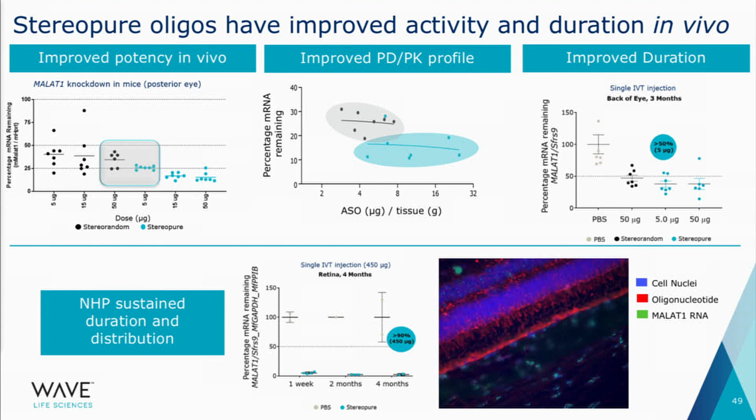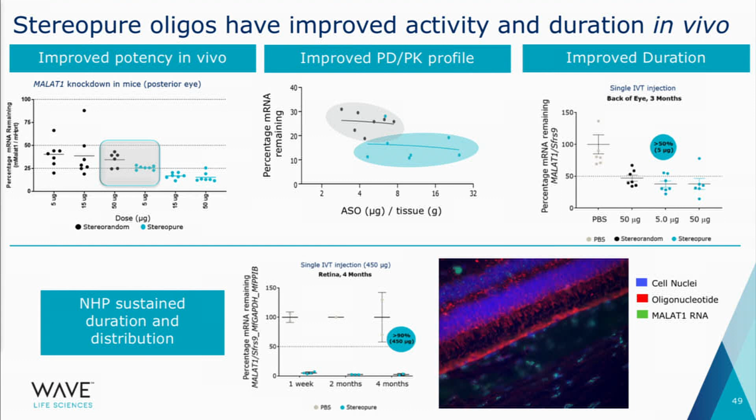In the center, you see an improved PD-PK profile. So in the blue circle, you see that lower drug in the tissue results in greater knockdown of the target. And we have improved duration there in the upper right. 5 microgram of the stereopure molecule holds potency at 3 months, and at 50 microgram, the pure gives better knockdown.